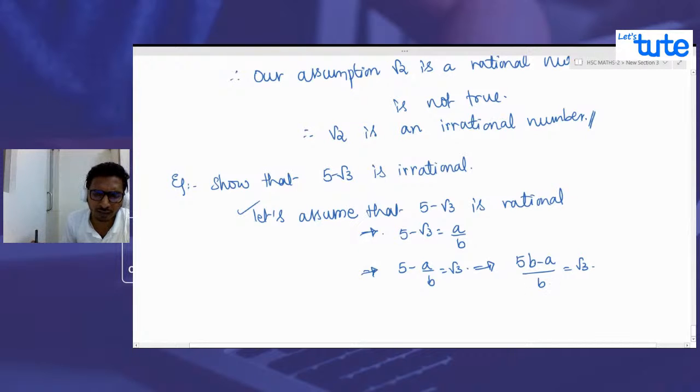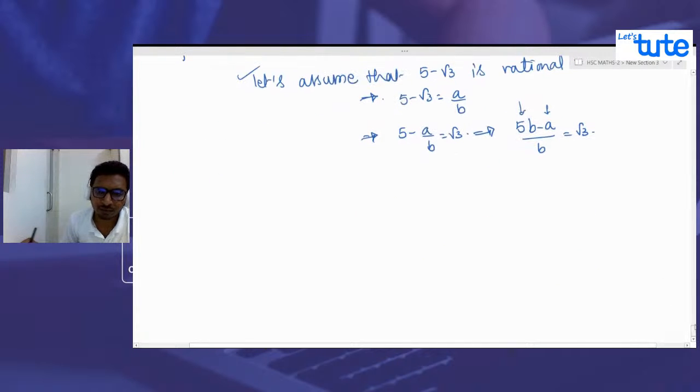Now, if we do it this way, what will happen? See, a and b are integers, correct? When I multiply 5 by b, again I'm going to get an integer, and a is also an integer. I'll just write over here: a and b are integers, therefore 5b is an integer.